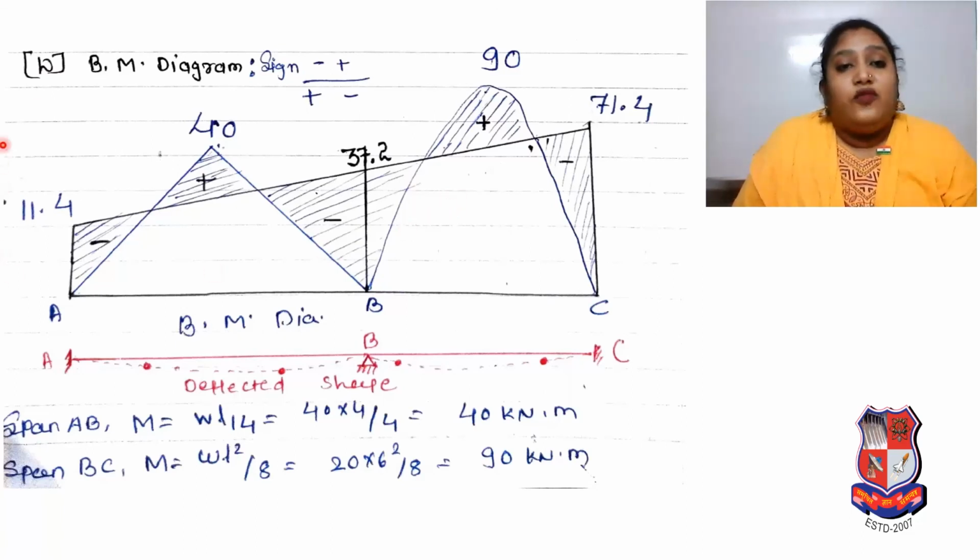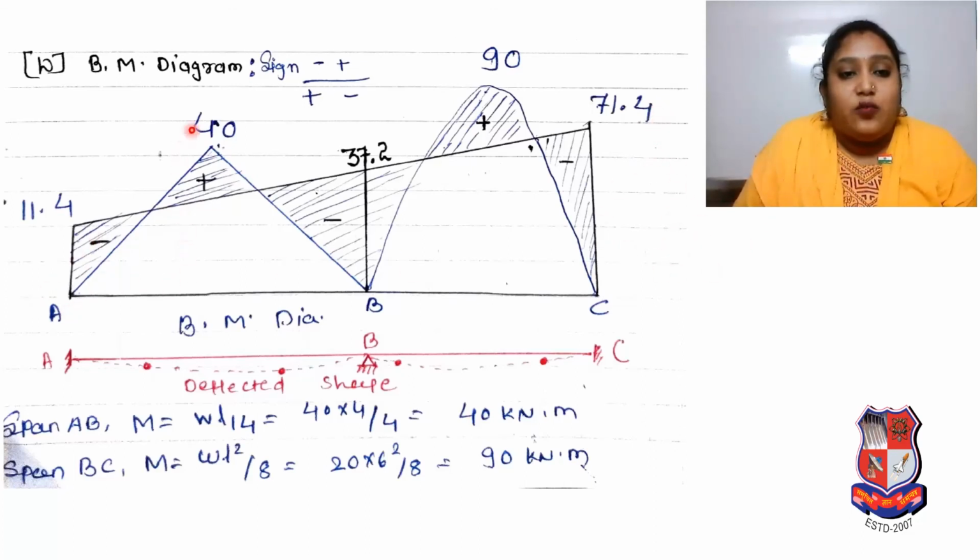Now we have to prepare the bending moment diagram. Okay, so we know that whatever 37.2 we got, it will be like here. We know that some fixed end moment is there, and it is negative, so here 11.4 is there, and at point C 71.4 is there. As per the load, the line is there, so 11.4 is mentioned over here and 71.4 is mentioned over here; it is our final fixed end moment.